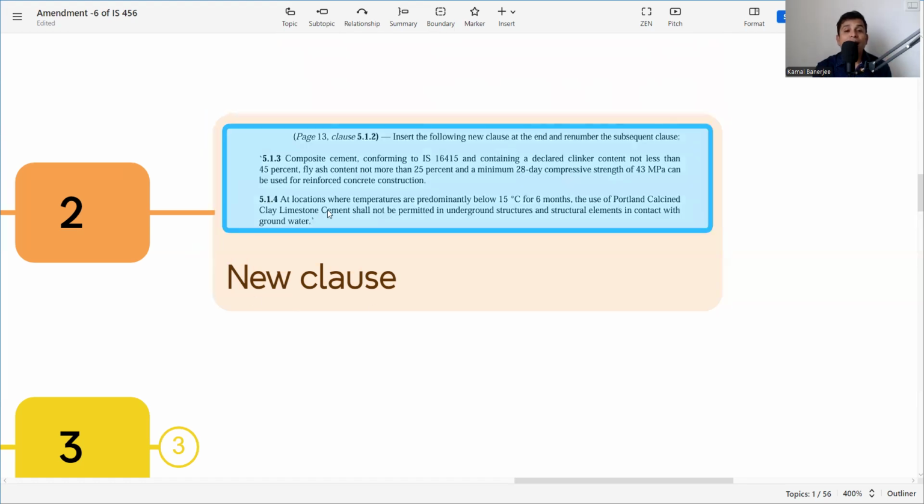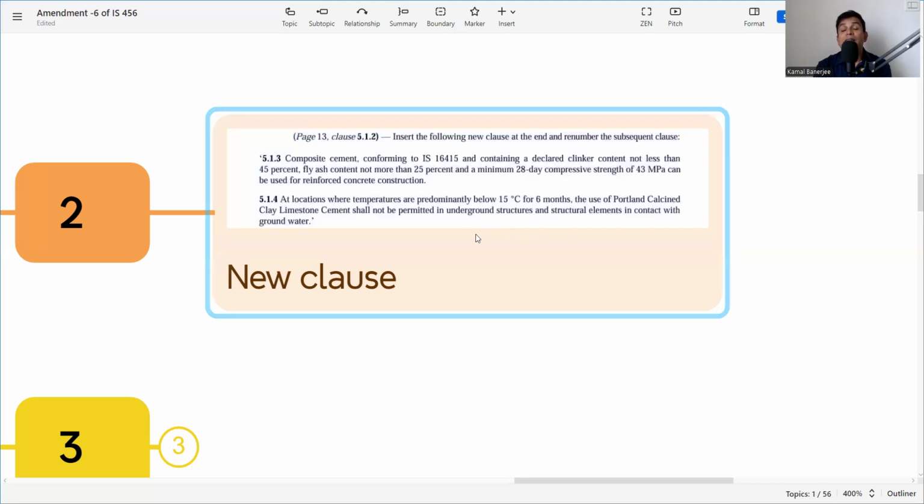And whatever the other clause, at locations where temperatures are predominantly below 15 degrees centigrade for 6 months. That means the winter areas where the environment temperature is 15 degrees centigrade or below for 6 months, the use of Portland calcined clay limestone cement shall not be permitted in underground structures. If the environment condition is like that, then in underground structures this cement cannot be used, and in structural elements in contact with groundwater. If it is in contact with the groundwater also, this cement cannot be used. So these two clauses have also been included, and they have to be mentioned in IS 456. So this is the second point.